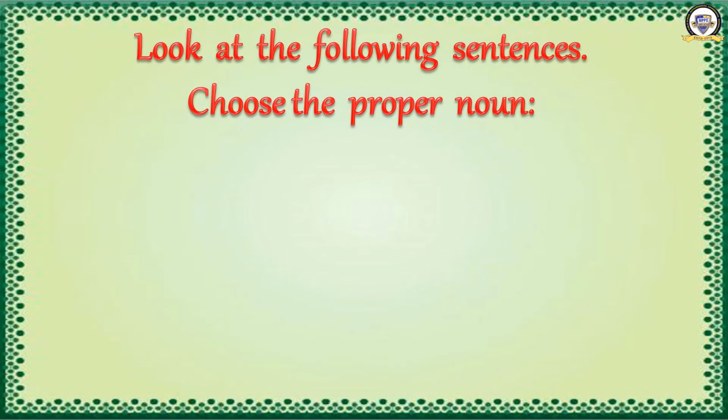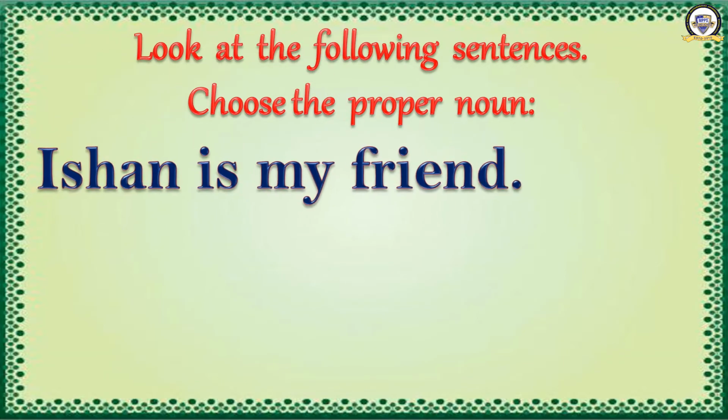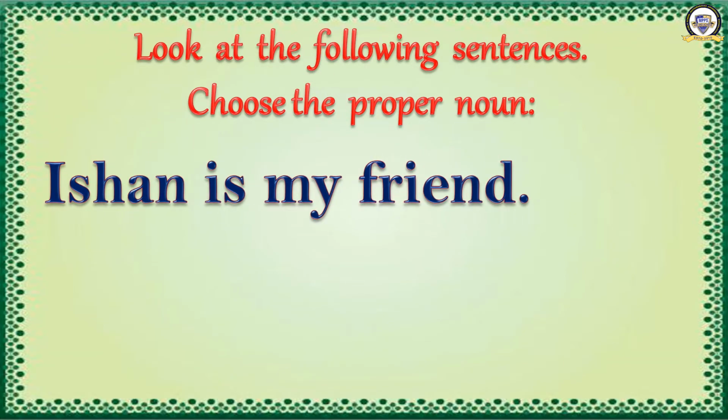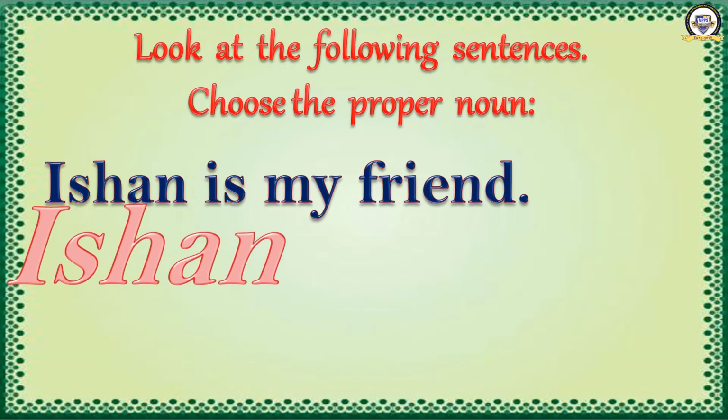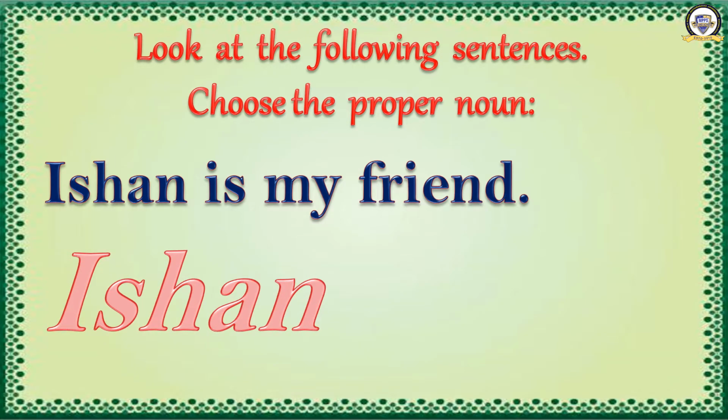Now look at the following sentences and you have to choose the proper noun. First sentence, Ishan is my friend. Can you tell me the nouns? Ishan and friend, they are nouns. Which is the proper noun? Very good. Ishan is the proper noun. Why? Because it is the name of a person. Friend is what type of noun? Common noun. Friend is common noun and Ishan is proper noun.